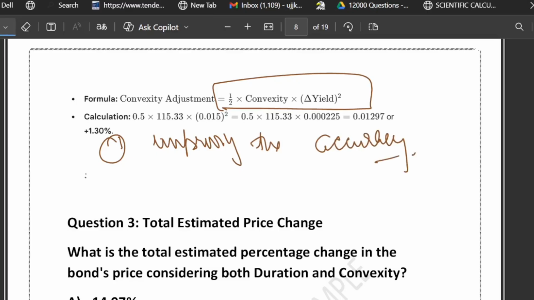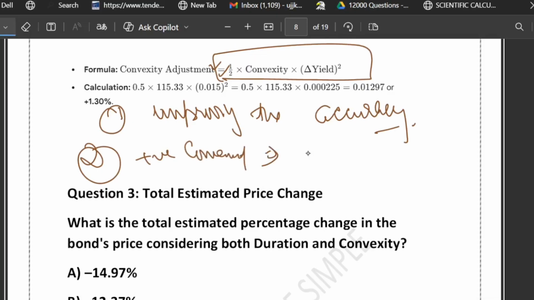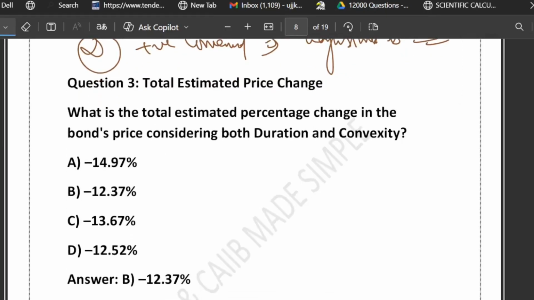Second thing, the formula: half into convexity into delta yield square. And positive convexity means the adjustment is added to the duration estimate. In this particular case, the adjustment is 1.30%.